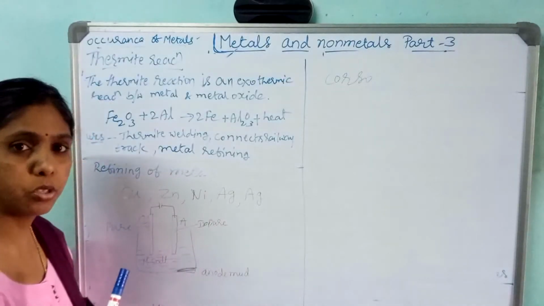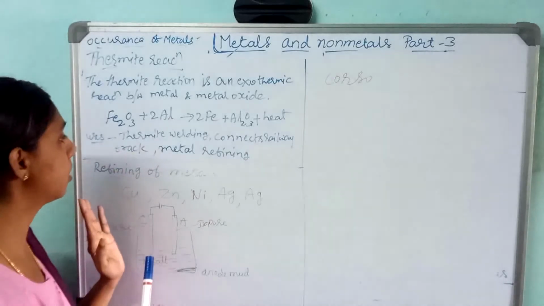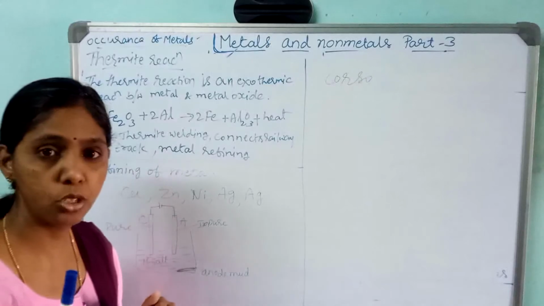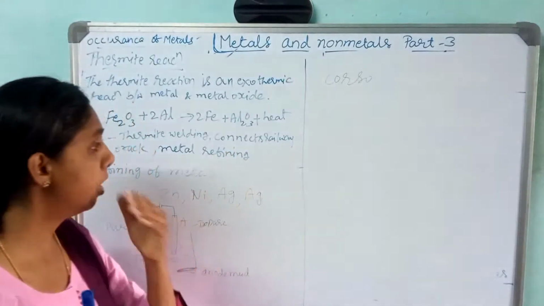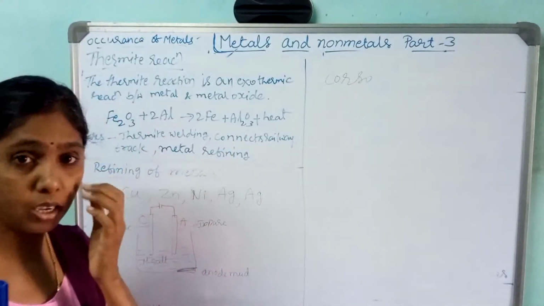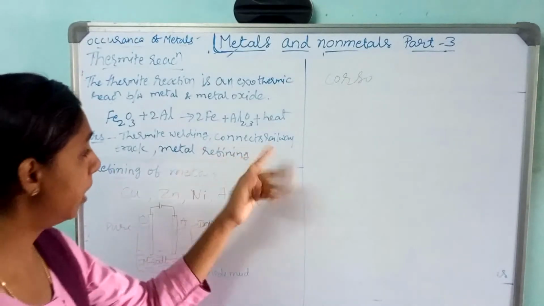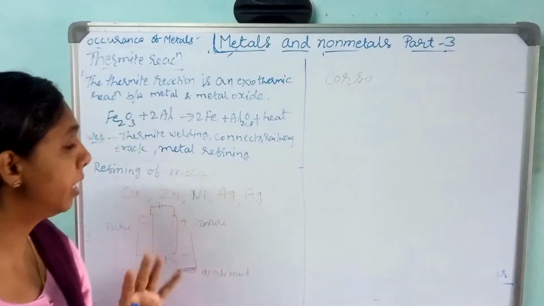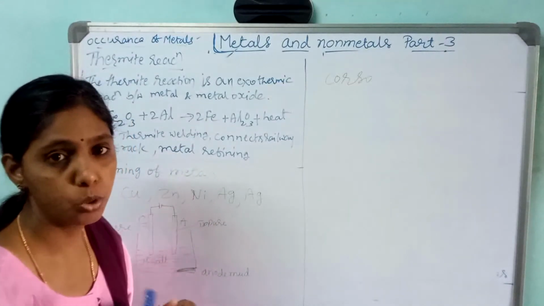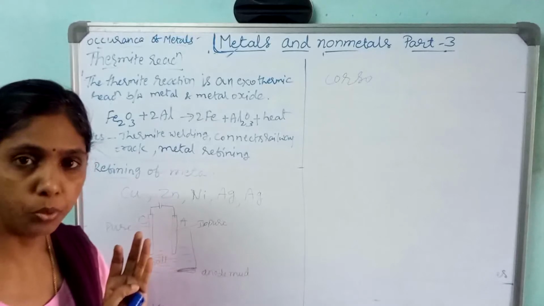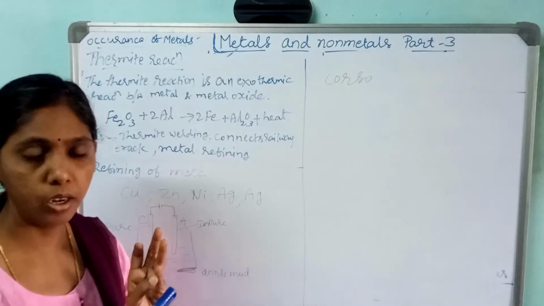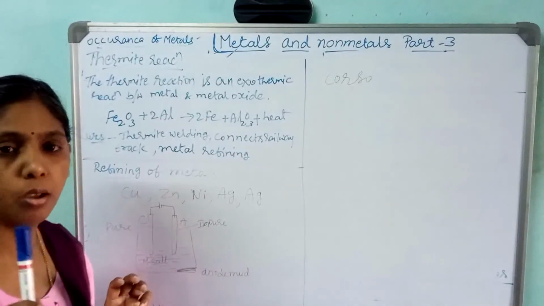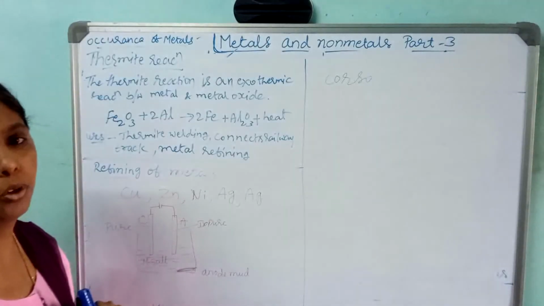What are the uses of the thermite reaction? They may ask. The thermite reaction is used for welding and for connecting railway tracks, and also in metal refining. So the question is: define the thermite process, write the reaction involved in it, and what are the uses of the thermite reaction. This is a very important question that you have to learn.